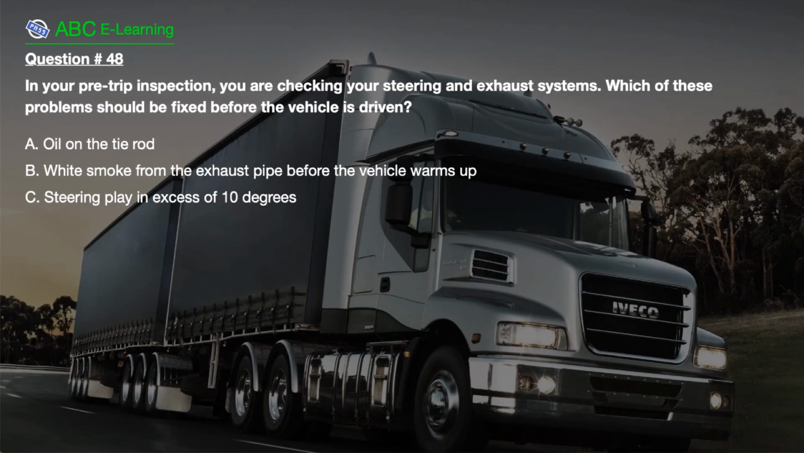Question number 48. In your pre-trip inspection, you are checking your steering and exhaust systems. Which of these problems should be fixed before the vehicle is driven? A. Oil on the tie rod. B. White smoke from the exhaust pipe before the vehicle warms up. C. Steering play in excess of 10 degrees.